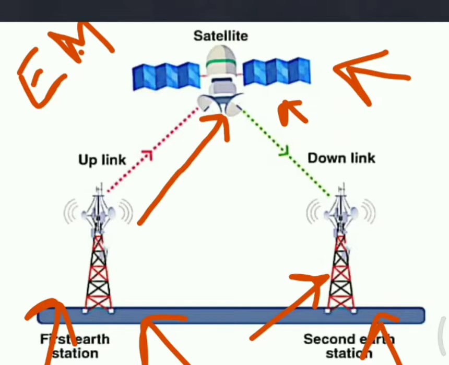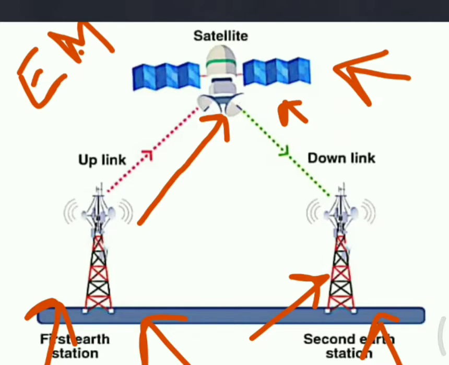Satellites may be active or passive. What is a passive satellite? A passive satellite is simply a reflector. You transmit a signal from an earth station, the satellite simply reflects it back, and you receive it at the second earth station. There is no amplification or processing of the signal by the passive satellite.